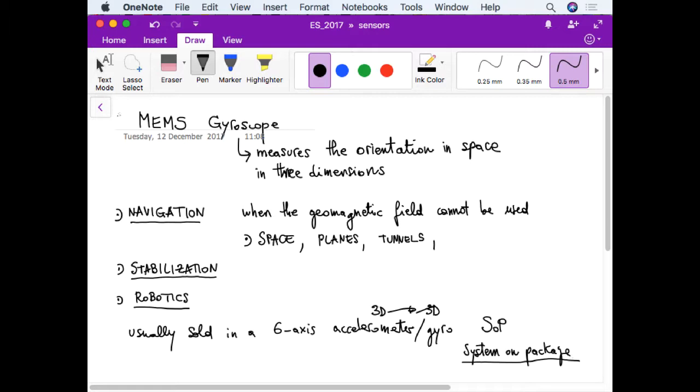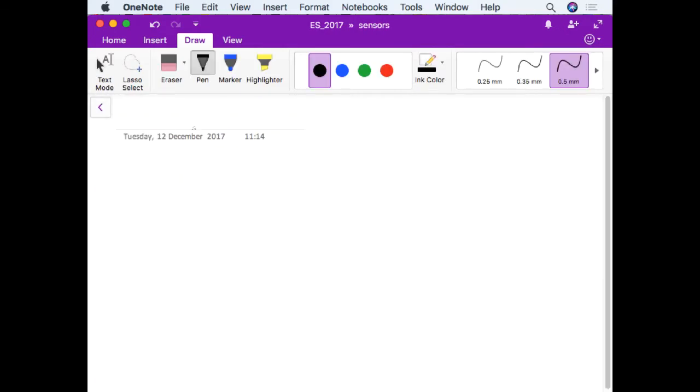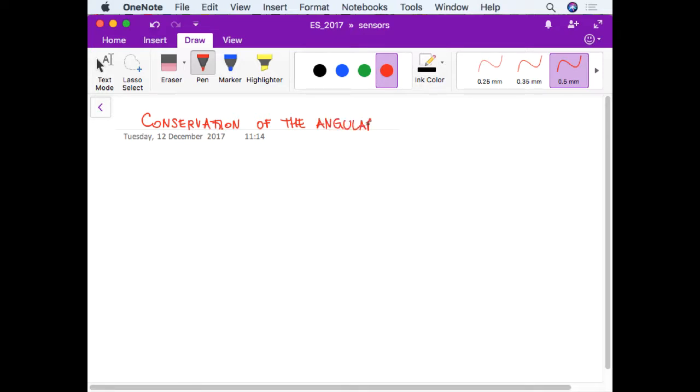Okay, let's consider the principle of operation of a gyroscope, and it's basically a very basic physical law, which is the conservation of the angular momentum. Let me state it again because maybe some time has passed since you last saw it.